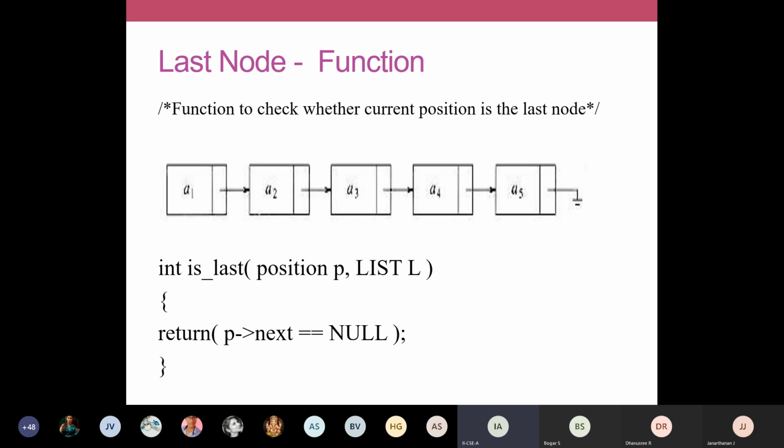If your position is pointing to node A5, the address field is null. In that case, this statement is going to return the value true. Okay, so that is the way of checking whether a node is a last node or not. These are very simple functions. So finding whether a list is empty and finding whether this node is a last node are simple. I'm starting with these simple things so that you can understand other routines.